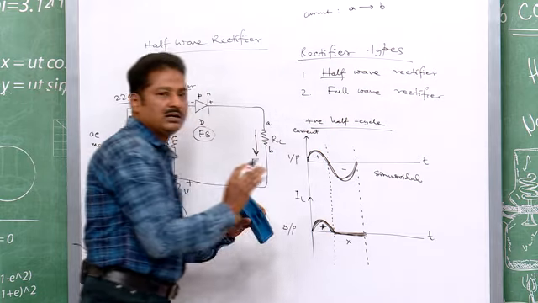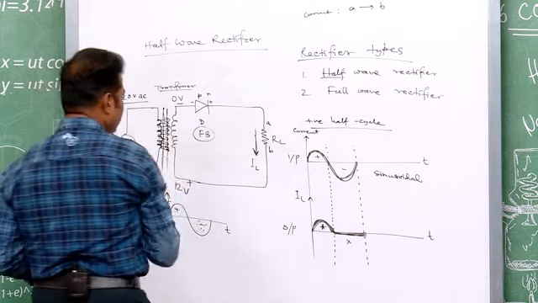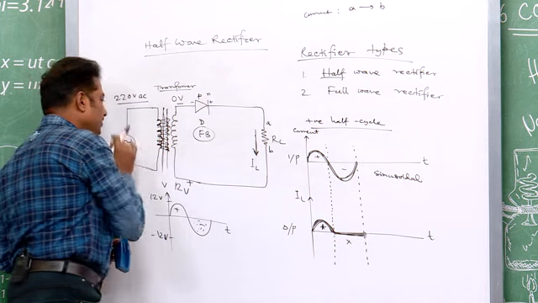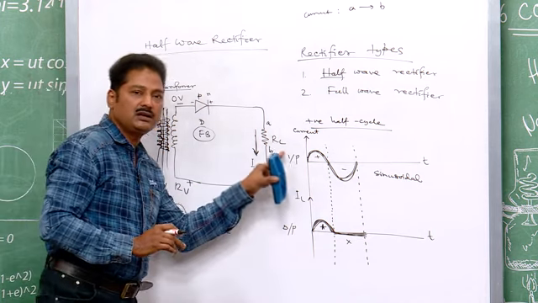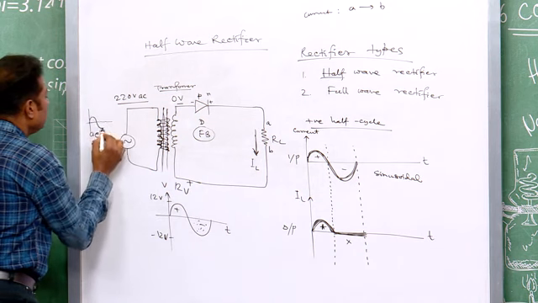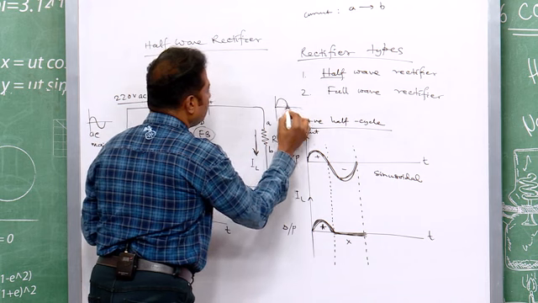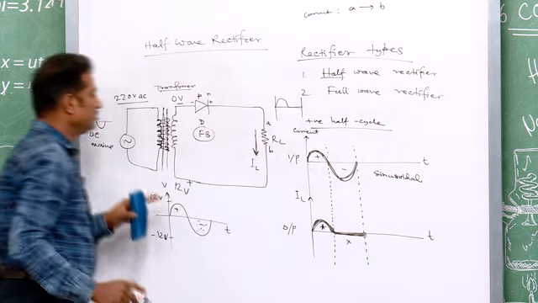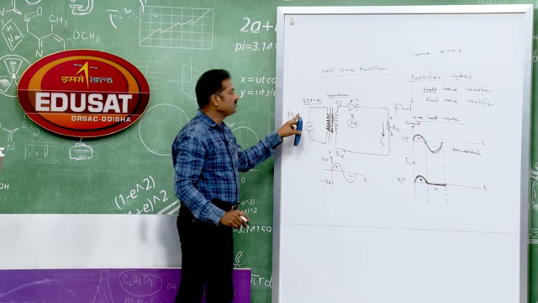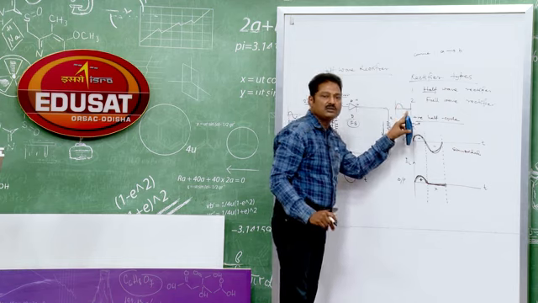So, so far you now conclude, what is your result? You employ one diode, one transformer and one load resistor. Your input was this AC, your output was this one. So, you see the direction was changing, the magnitude was changing, but in output the direction is not changing.